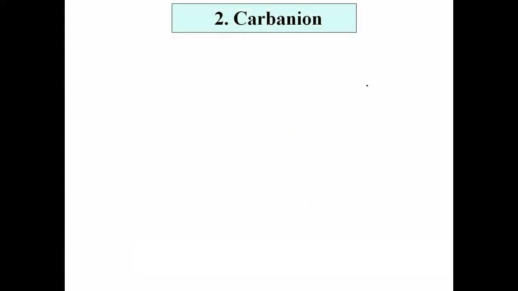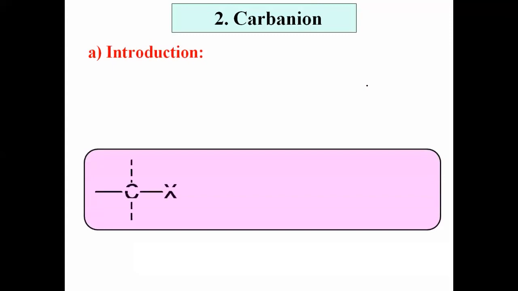Now let us see first the introduction of carbanion. Before going towards its definition, I will explain how this reaction intermediate is generated in a chemical reaction. Let us see a very simple, general example. This is an organic compound. Carbon has 4 covalent bonds, and it has one bond with X. Suppose this bond between carbon and X is a covalent bond. Suppose in presence of a polar solvent, that bond undergoes heterolytic breaking.